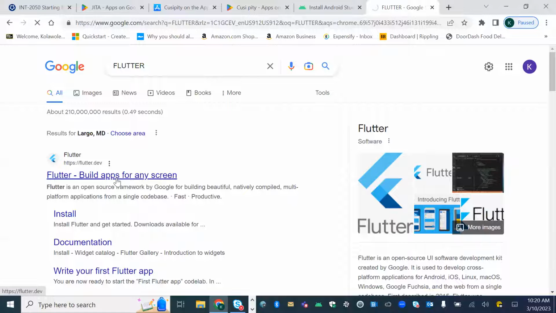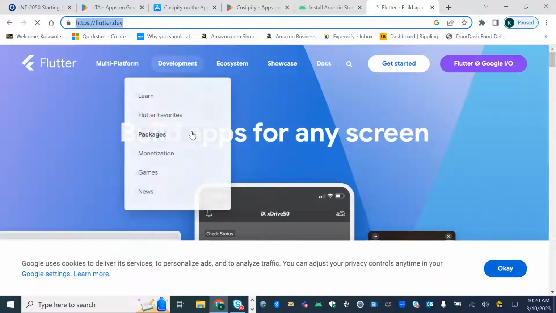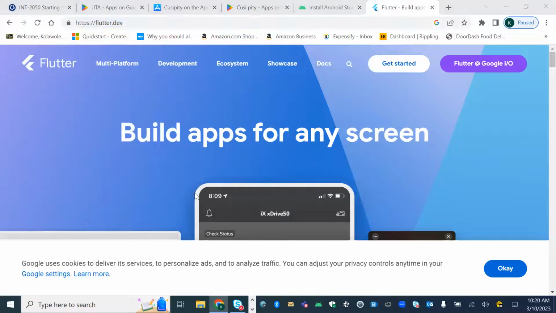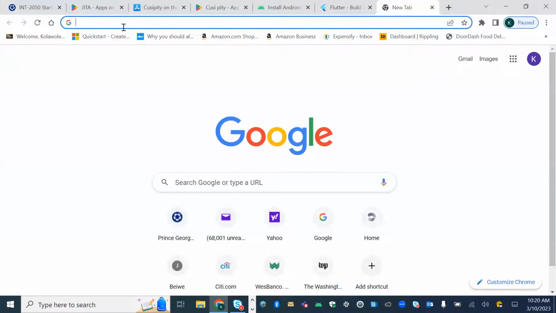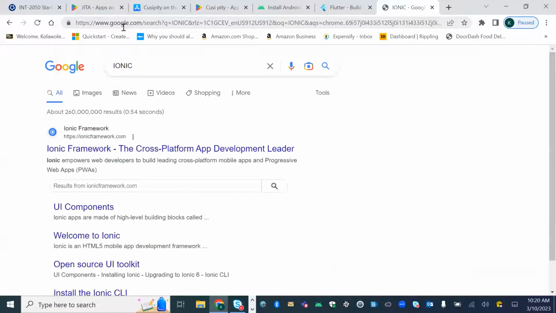This is one of those that I put in the chat, that allows you to build for both the iPhone and Android. And one of our professors, I think, is in here, Professor Joy. He definitely has a lot of resources on that. And then we also have Ionic, which is also another one.